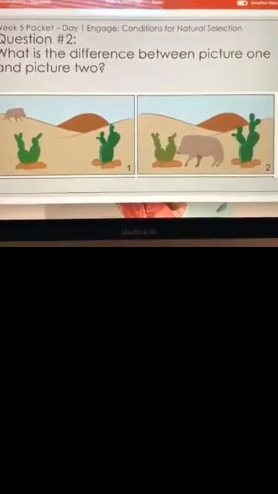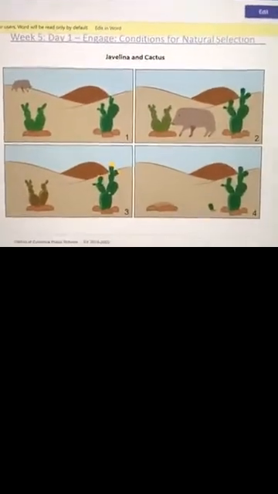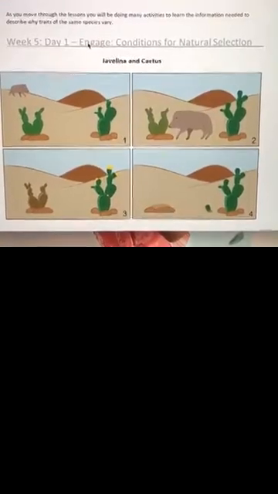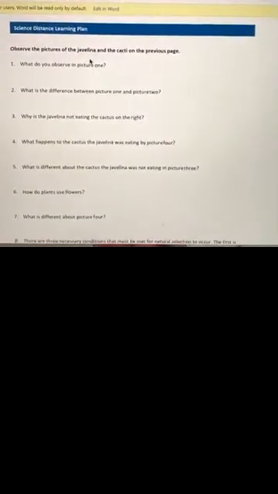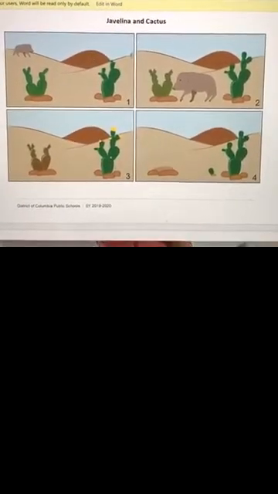So we're on this page right here. In your week 5 packet, this is the first page that has questions in the science section. They gave you these 4 images here, and then they asked you a series of questions. It's the same questions, we just put them in PowerPoint format. Again, we're on that first page in the science section of week 5's packet.